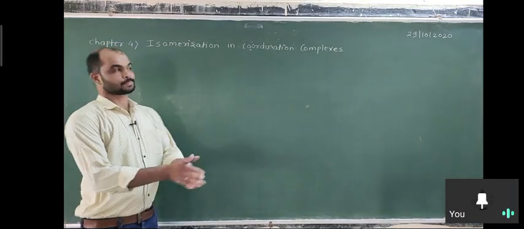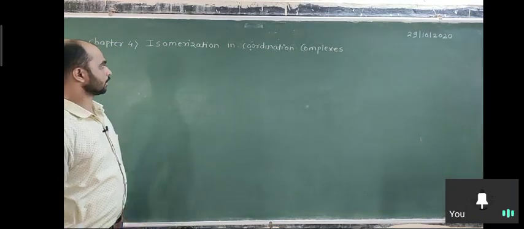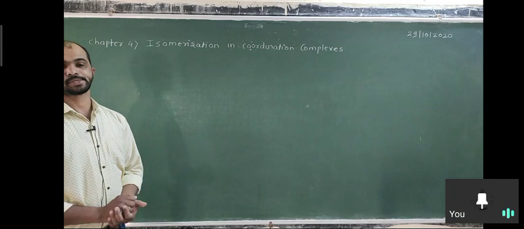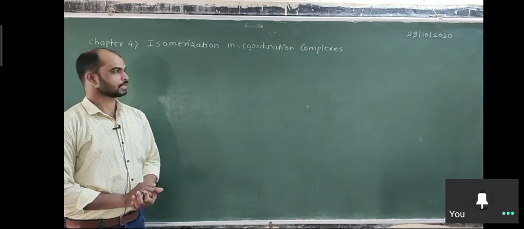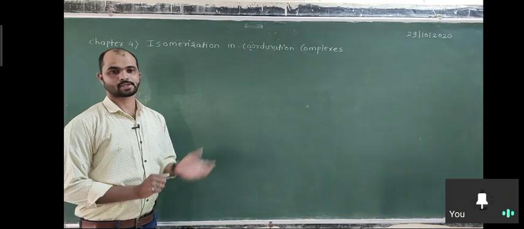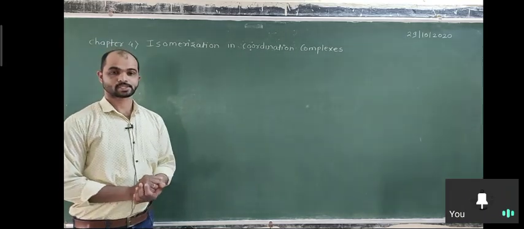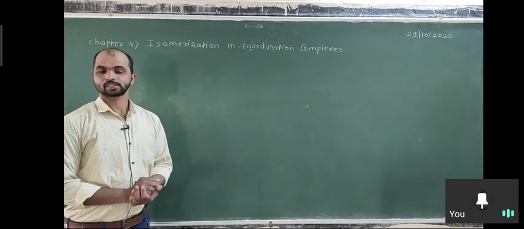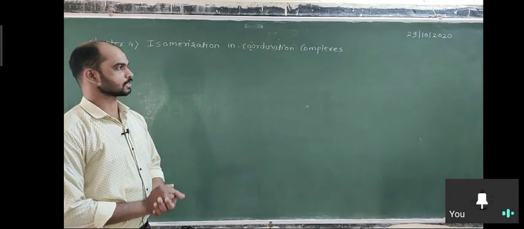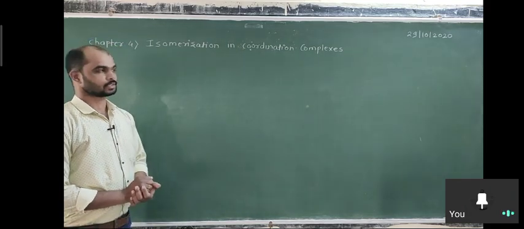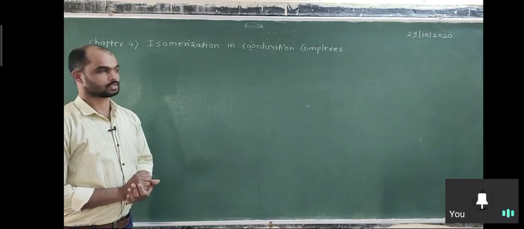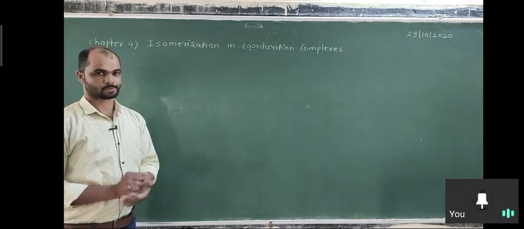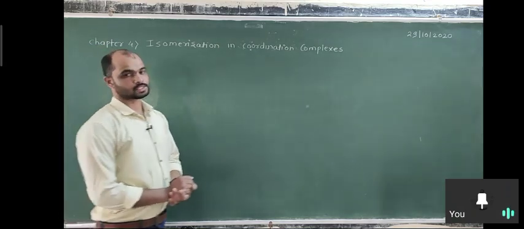Good afternoon, friends. Today we are going to start another chapter of inorganic chemistry: isomerism in coordination complexes. In the last lecture we saw Werner's theory, and how, according to Werner's theory, we predict the structures and stereochemistry of the complexes. According to Werner, there are two coordination numbers to be considered: coordination number 4 and coordination number 6.